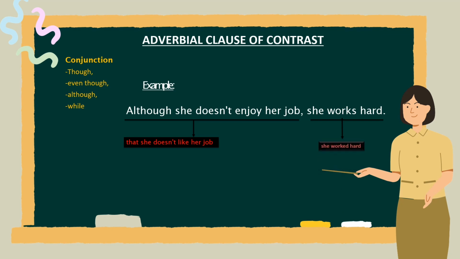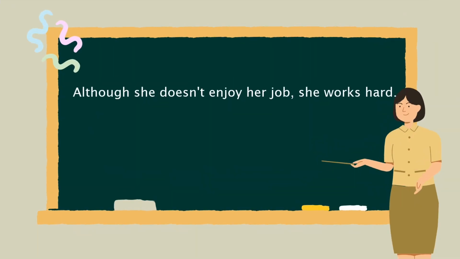So, even though she doesn't like it, she still works hard. So there is a contrast in this one sentence. Now, let's find out which is the conjunction. That is although as a conjunction, she as a subject, then doesn't enjoy as a verb. So we can conclude that this is an adverbial clause of contrast.